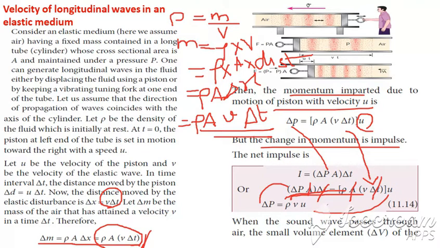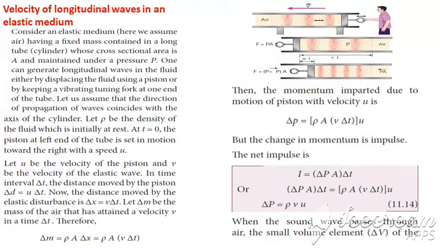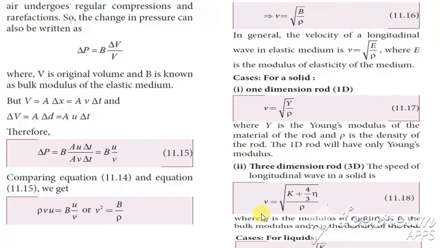When sound waves pass through the air, the small volume, that is del v, undergoes compression as well as rarefaction, and so we get del p equal to B into del v divided by v. Here v is the original volume and B is known as the bulk modulus. The formula for volume is area into distance.